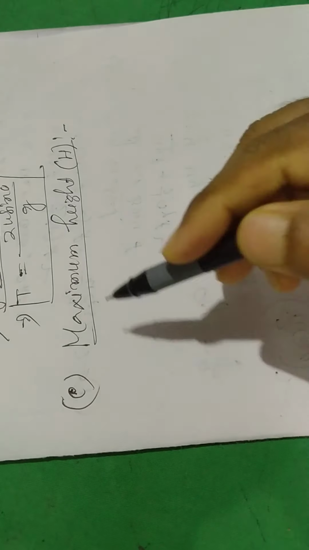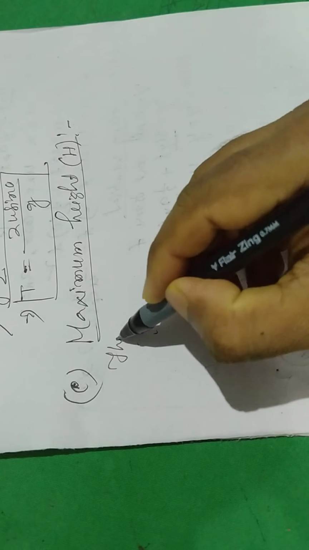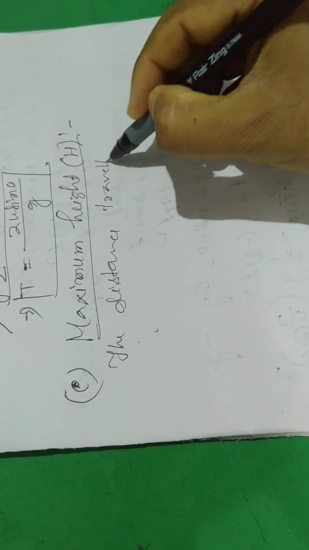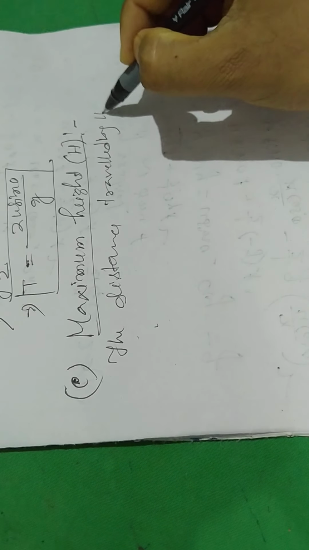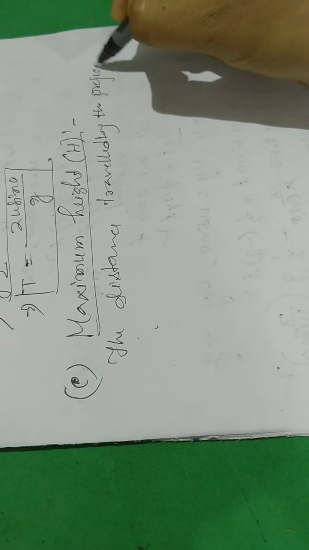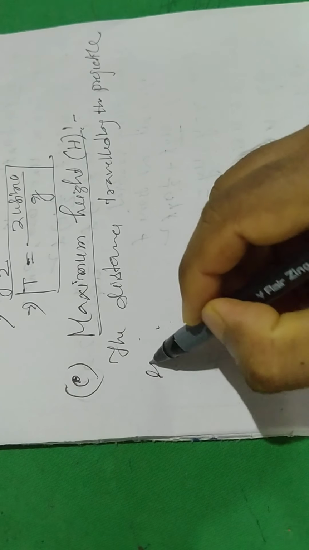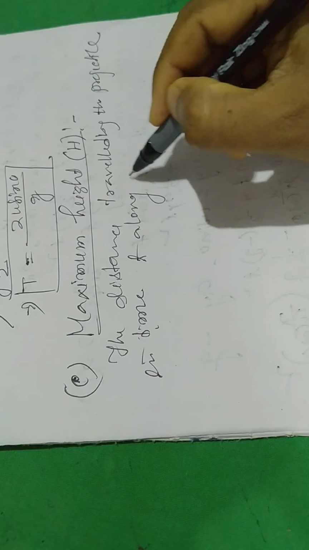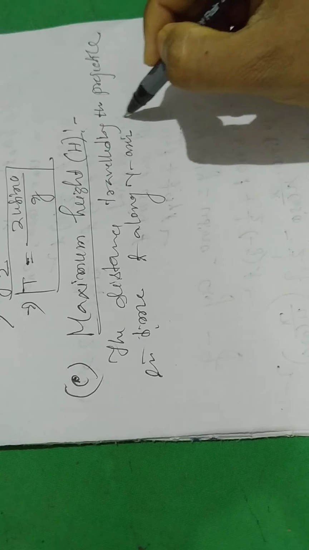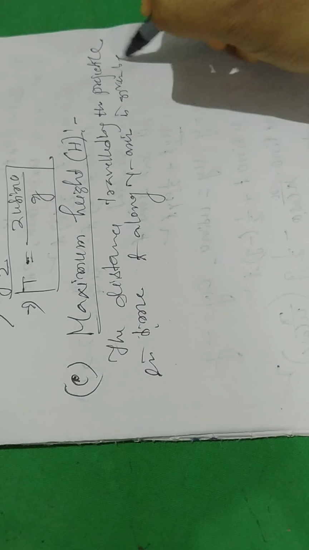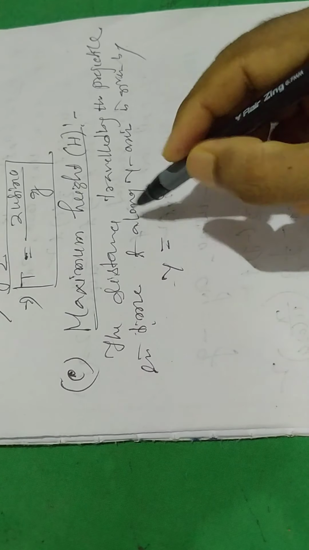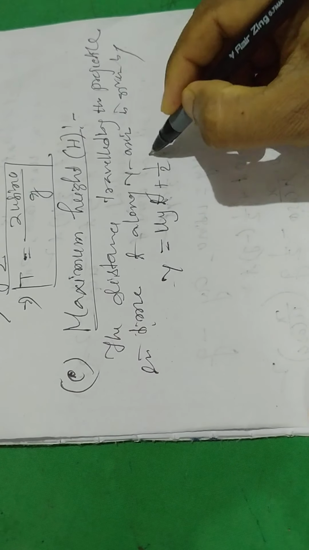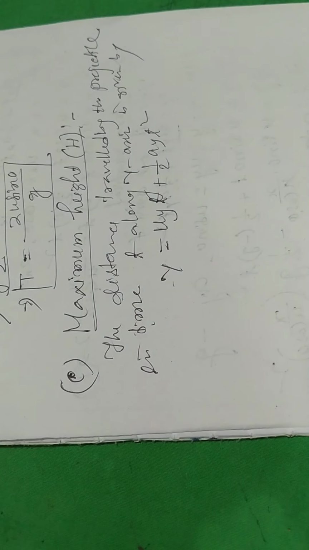The distance traveled by the projectile in time t along the y-axis is given by y equal to uy t plus half ay t square.